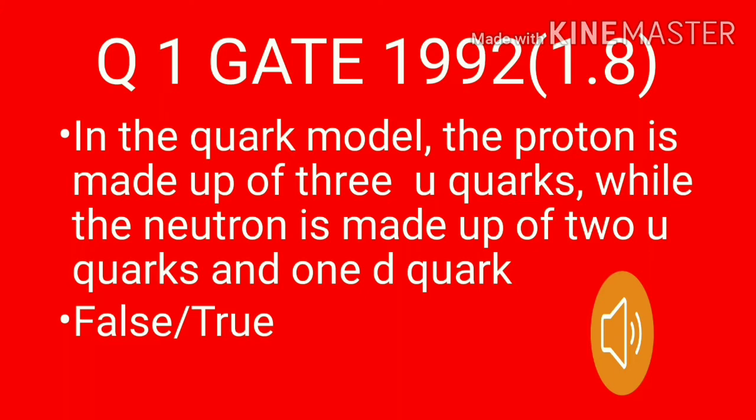First question. In the quark model, the proton is made up of 3 U quarks while the neutron is made up of 2 U quarks and 1 D quark. Say true or false. This is the question. This question is asked in GATE 1992.